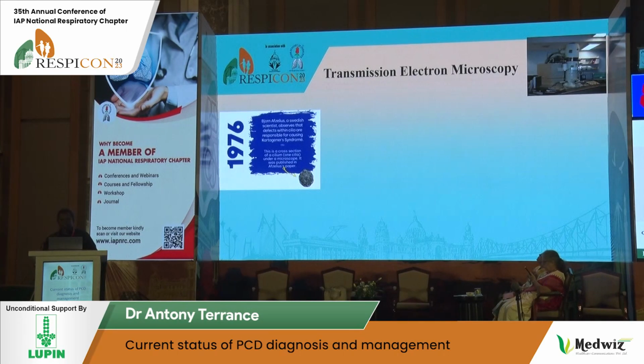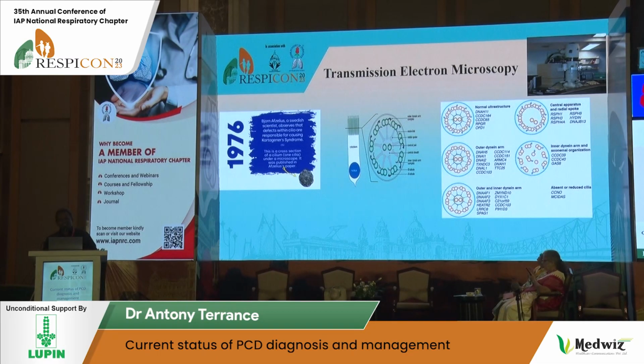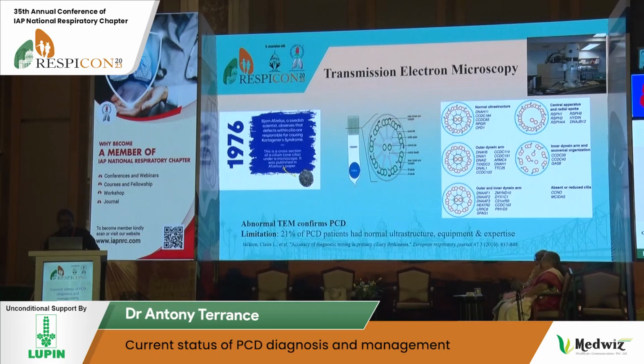And transmission electron microscopy, again, requires equipment and expertise, and it's expensive as well. Turnaround time is also almost a month. If you get hallmark defects, it's helpful. Again, 20% of PCD patients can have a normal ultrastructure. Therefore, you might not pick up all patients with PCD by doing electron microscopy.